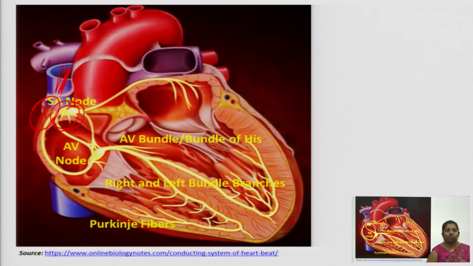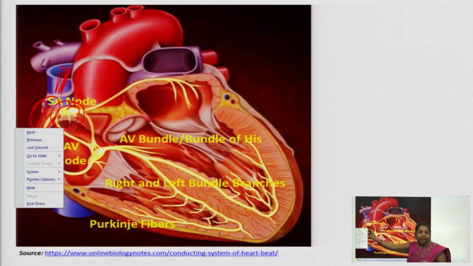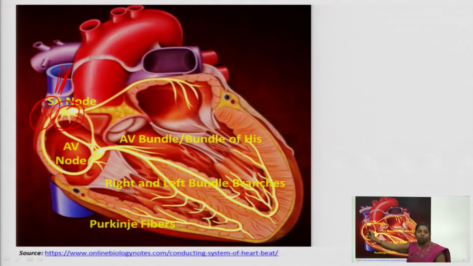In this picture we can see the first point, the SA node. The SA node is the first point where your electrical activity or depolarization takes place. From the SA node it moves to the AV node. This is the AV node. From the AV node it further stimulates your AV bundle or the bundle of His.